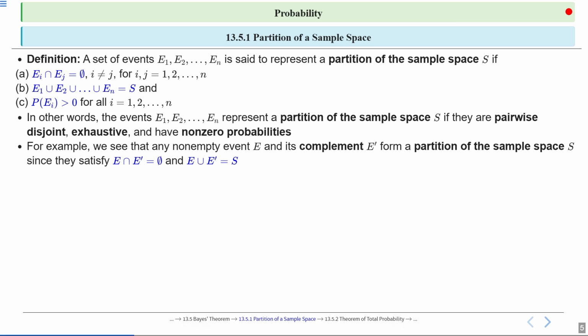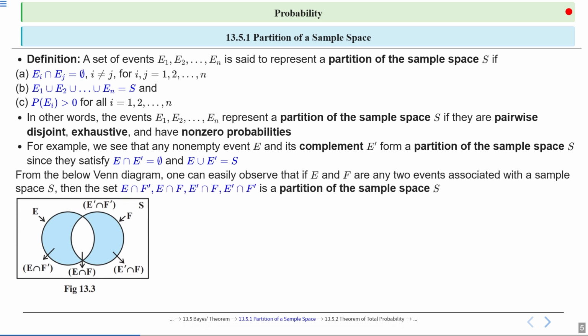For example, we see that any non-empty event E and its complement E dash form a partition of the sample space S since they satisfy E intersection E complement is equal to phi and E union E complement is equal to S. So from the below Venn diagram, one can easily observe that if E and F are any two events associated with the sample space S, then the sets E intersection F complement, E intersection F, E complement intersection F and E complement intersection F complement form a partition of sample space S.